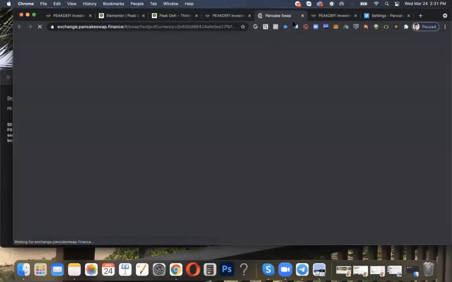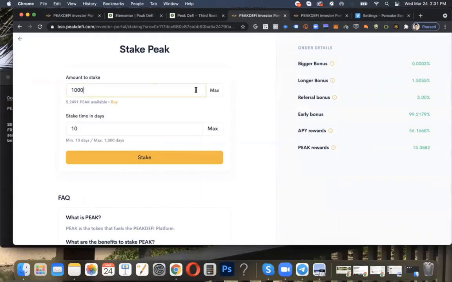Here's Robin. Now, I am capable of doing the maximum here. So I have 5.24 Peak that I can stake, and I can decide up to 1,000 days how long I want to do it. It shows you on the right different bonuses that you get if you keep it in for longer. So 10 days is the minimum. If I do 20 days, you see what happens. At 30 days, it starts to increase.